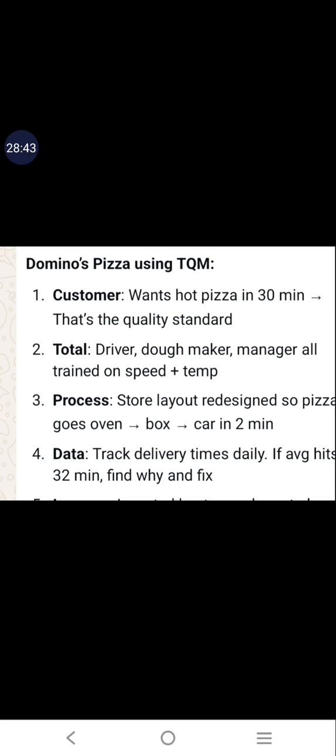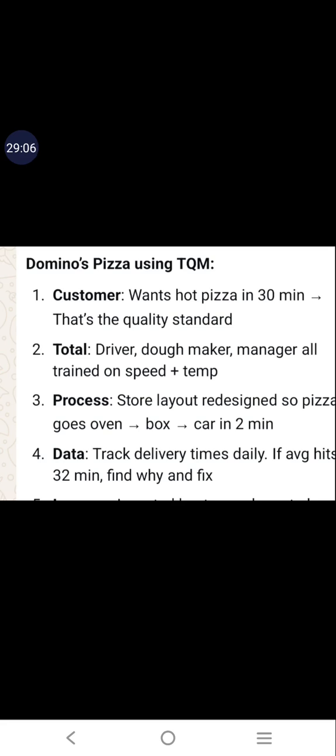And process, so what do you mean by process? Store layout redesigned, so pizza goes oven, box and car in 2 minutes. The process should take hardly 2 minutes. Within 2 minutes the pizza has to be ready, and the driver has to take it and deliver it to the customer.